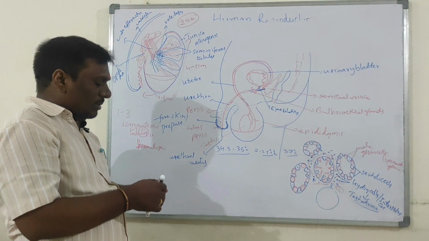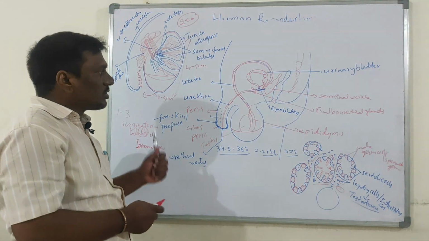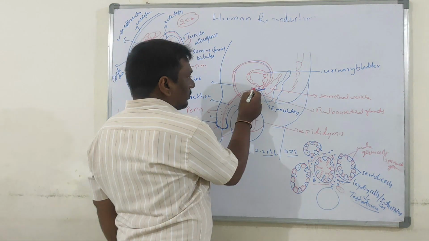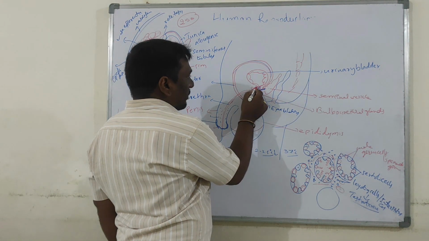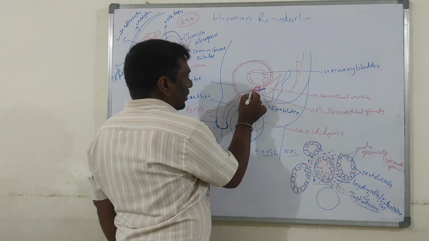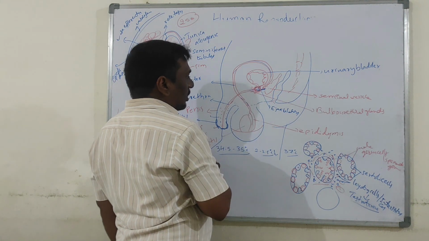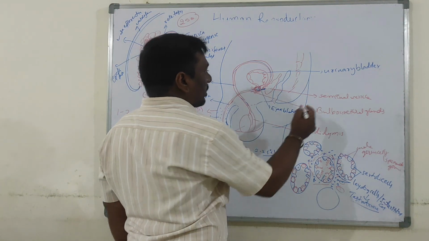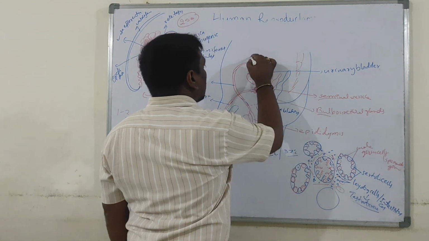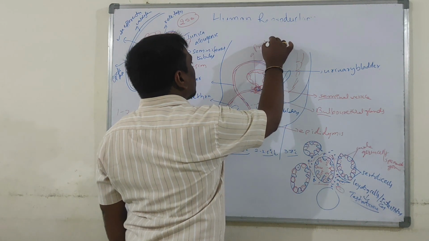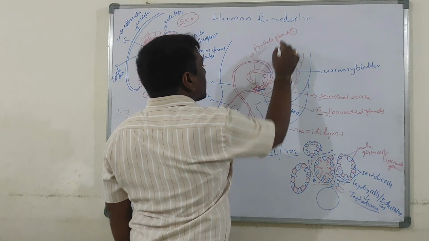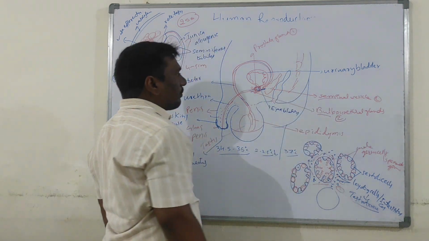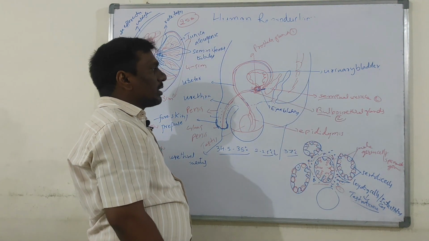Next, accessory glands. How many accessory glands are there in the male reproductive system? 3 different types. What are they? One is the prostate gland. These are 2 bulbourethral glands. These are 2 seminal vesicles. Seminal vesicles, bulbourethral glands and the prostate gland. Prostate gland number 1, seminal vesicles number 2, bulbourethral glands number 2. This way, these are the male accessory glands.